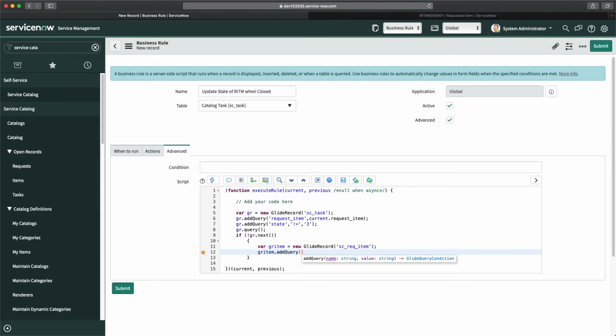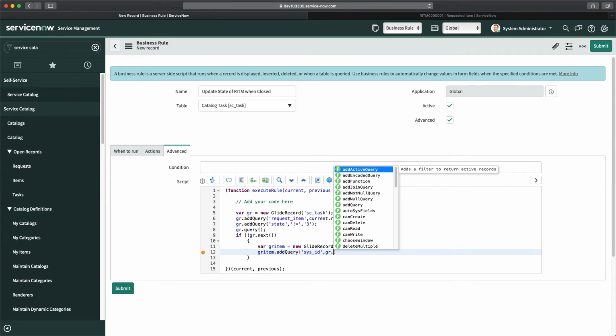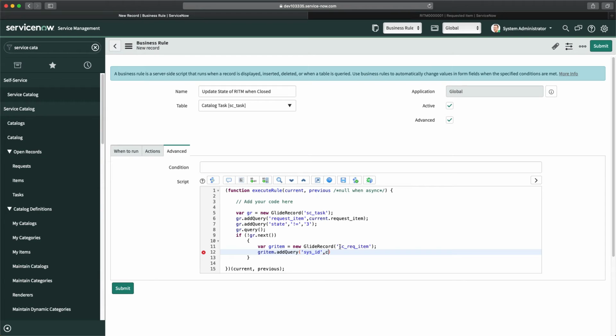we have to find the same request item. So I will do sys_id, here we will do comma, and then I can put gr dot, maybe I will do just current. That's something we can do. We can do current.request_item.